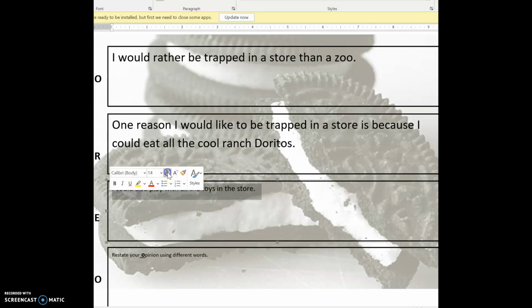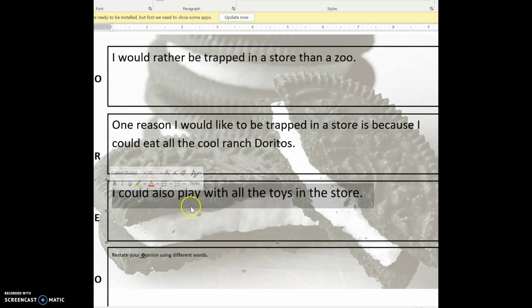Because there's a lot of candy in the store. Or I could eat all the ice cream I can in the store. I could also play with all the toys in the store. And in this part, you can add more details. So if you want to add more details, I can pretend to be the cashier, right?